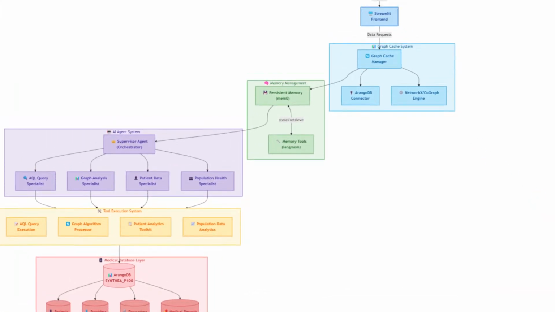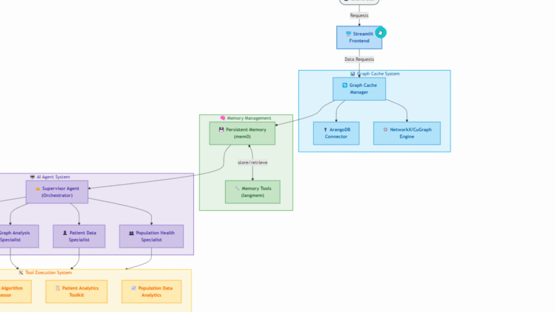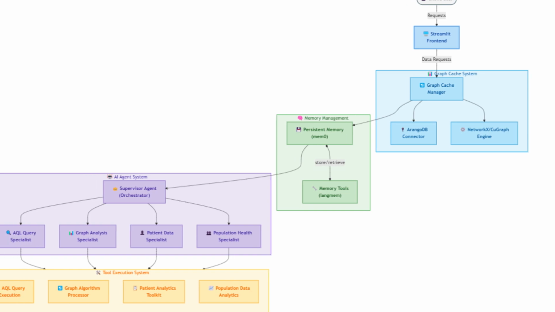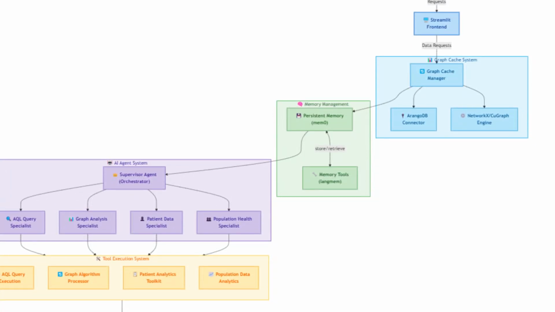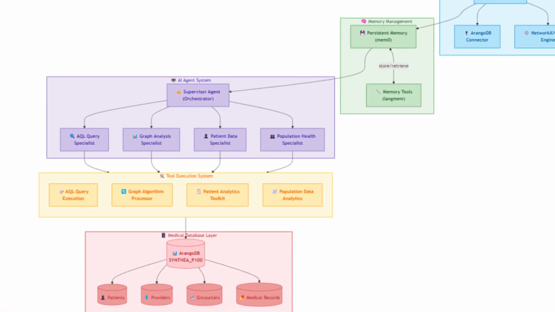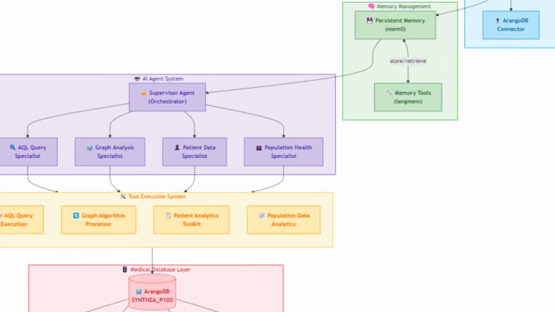Now, talking about the workflow, first of all, the user will give the request to the Streamlit front end, which gets passed on to the graph cache system. Any kind of query can be divided into two parts. One is simple queries, which can be executed with the help of AQL queries. The second kind of queries need to be answered with the help of complex graph queries, which can be handled by the NetworkX cuGraph combination engine. Talking about memory management, we have used persistent memory Mem0, which stores and retrieves from the memory tool LangMem. This is global as well as local memory for the agents.